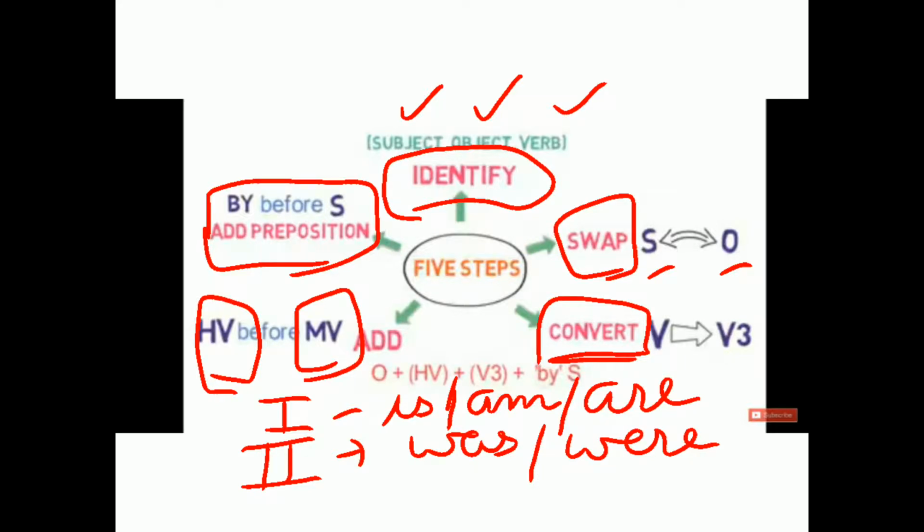Then in the third step, we'll convert the verb into the third form of the verb. In the fourth step, we'll use a helping verb before the main verb. In the fifth or last step, we'll use by before the subject.